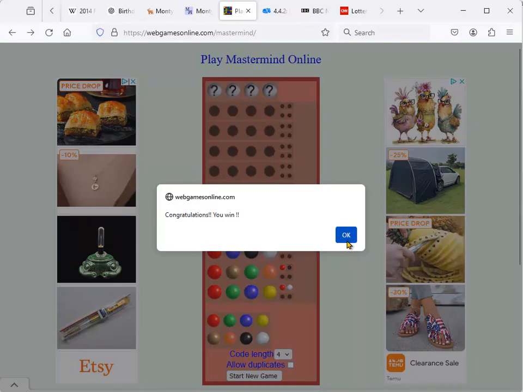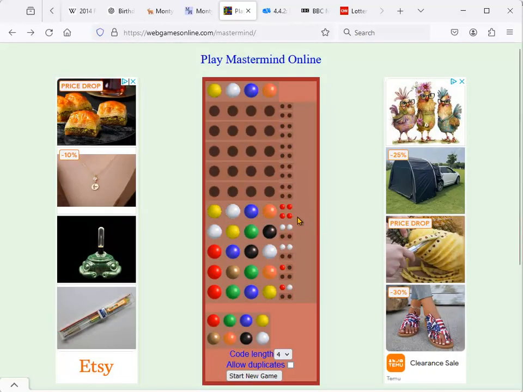Congratulations, you win. Now I wish it would show me actually 4 of these. It does show me 4 little of these red pegs. So that's the game of Mastermind. Again, give it a try, and I do retract. You don't have to be totally successful on this one. Just try it and send a screenshot.